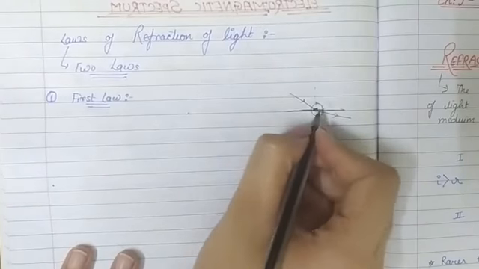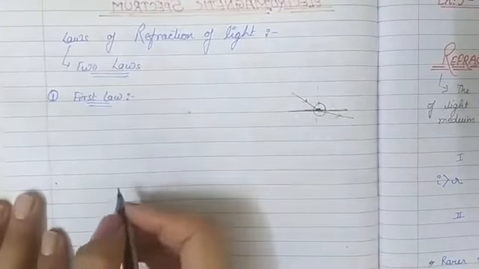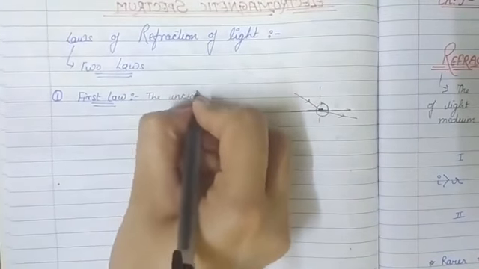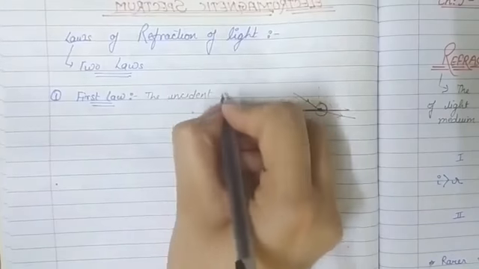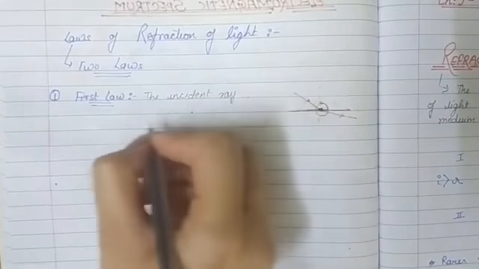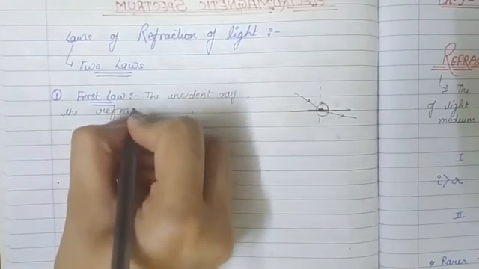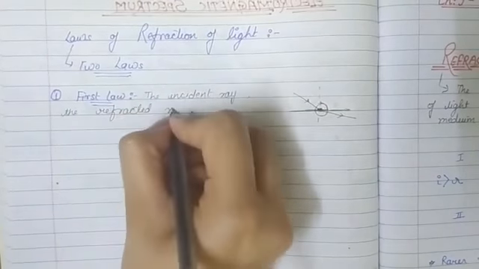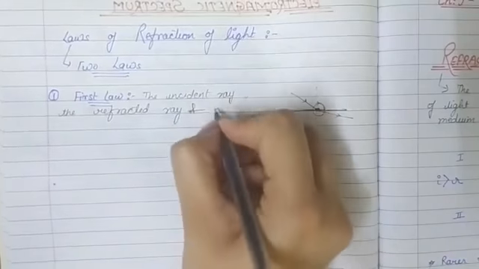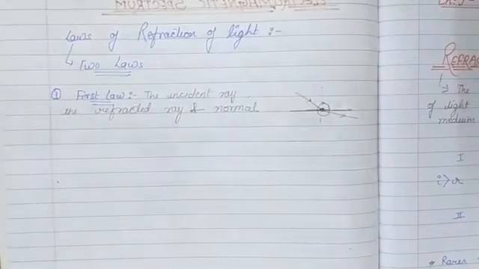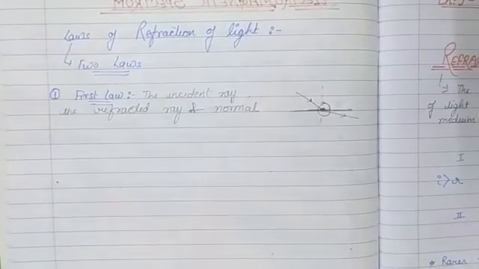This is about the point of incidence. So the first law states that the incident ray, the refracted ray and normal,